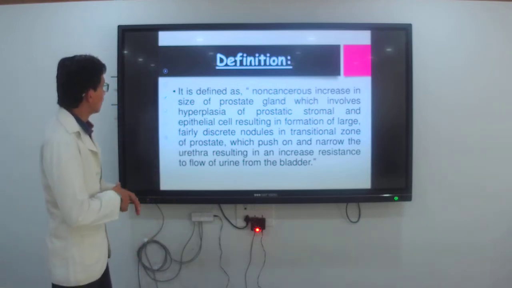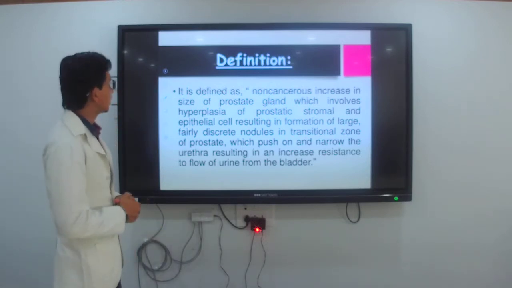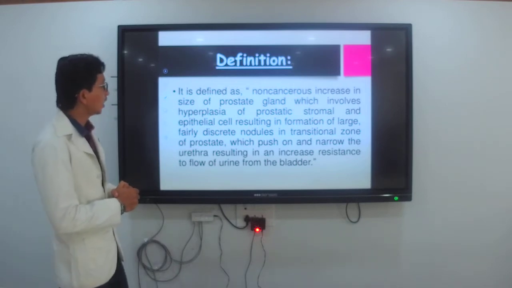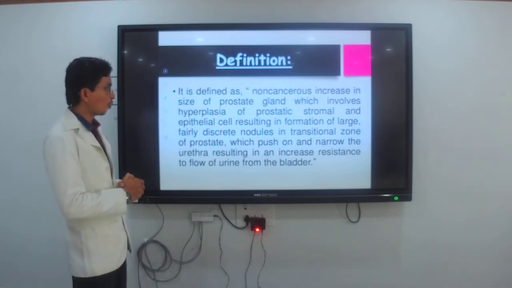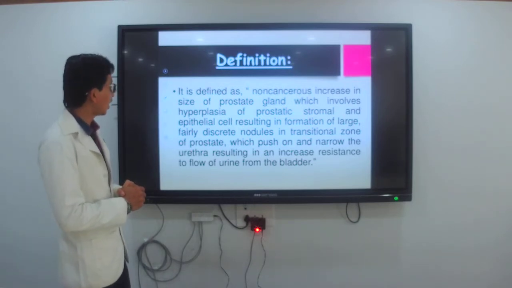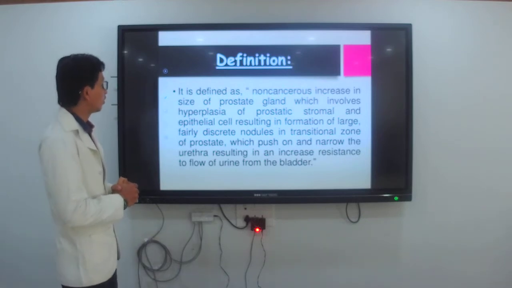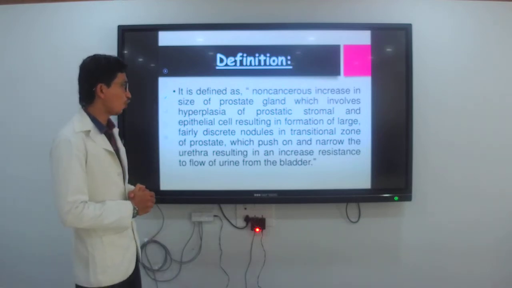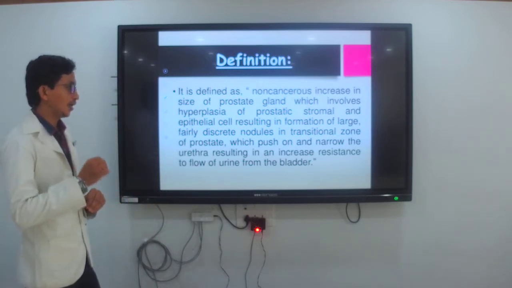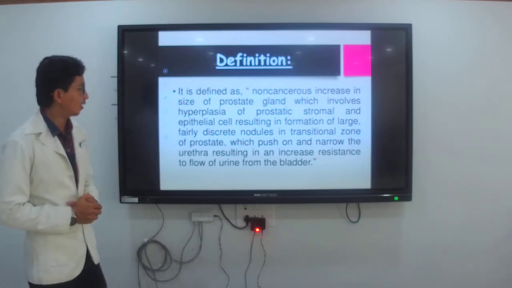That is the first. It is defined as a non-cancerous increase in the size of the prostate gland, which involves a hyperplasia of prostatic stromal and epithelial cells, resulting in formation of large, fairly discrete nodules in the transitional zone of the prostate, which push on and narrow the urethra, resulting in an increased resistance to flow of urine from the bladder. Means what happens?